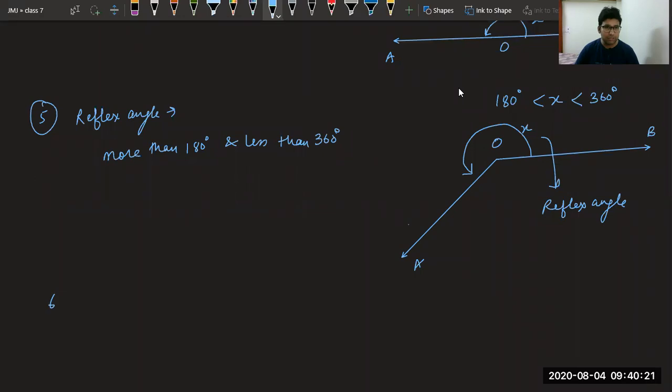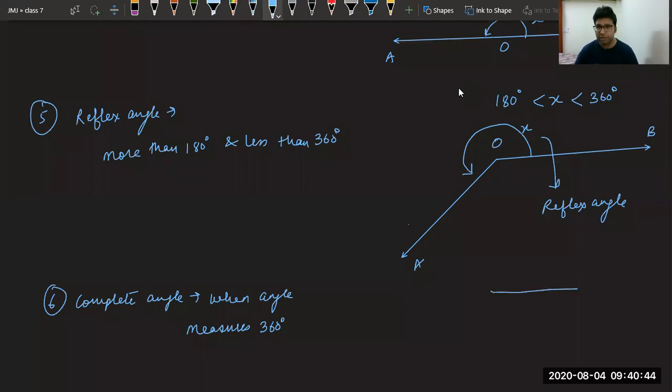Now, the last one is complete angle. What is a complete angle? Angle measurement equal to 360 degree. When an angle measures 360 degree, we call it a complete angle. When the ray OB starts and comes back to OA, suppose OA is also here, we call this 360 degree. This is a complete rotation.